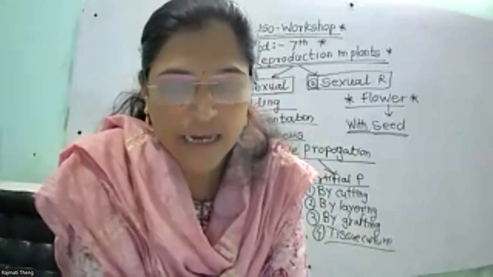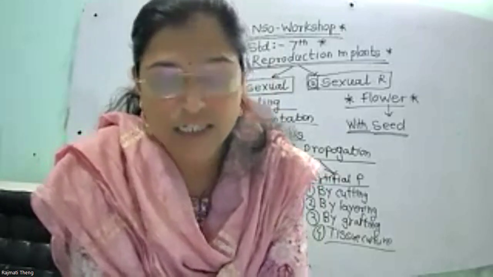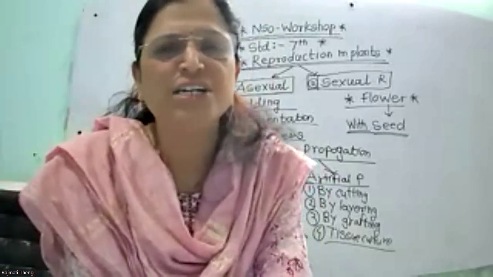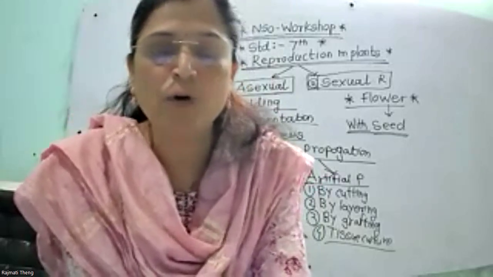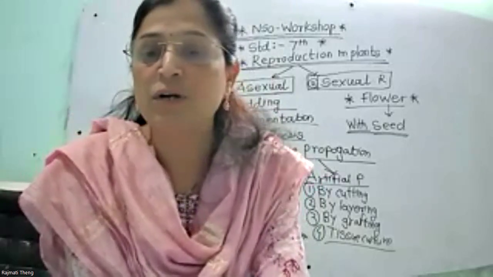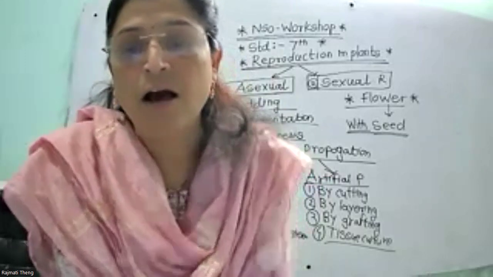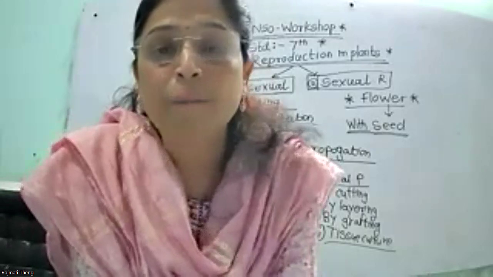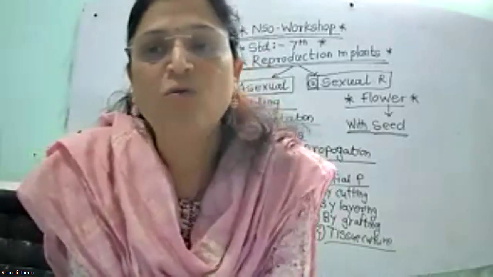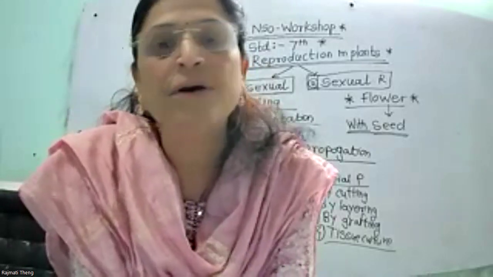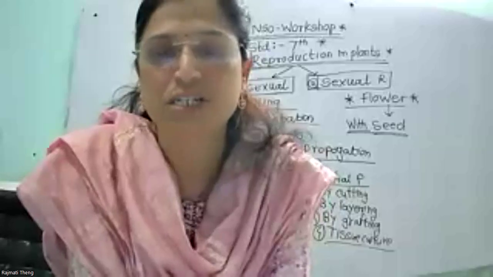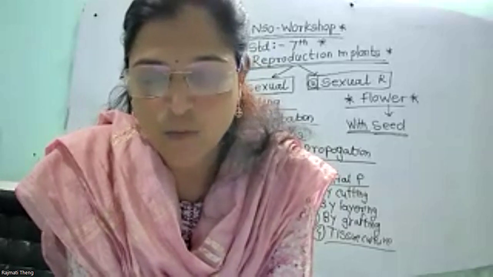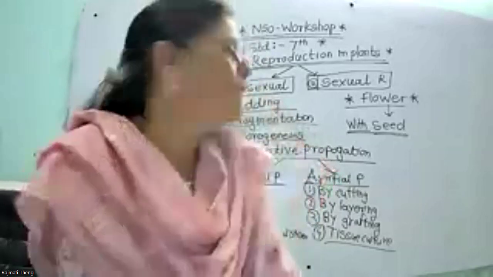So stem carry out many functions such as provide support to the plant. नॉर्मल फंक्शन क्या है स्टेम के? सपोर्ट टू द प्लांट, transport water and mineral from the root to the other part of the plant. But apart from these, underground stem which help in the reproduction. So first one, that is tuber, rhizome, then next one bulb.